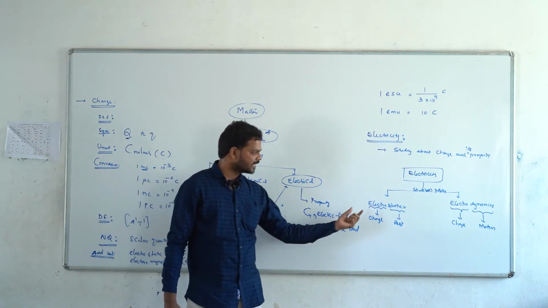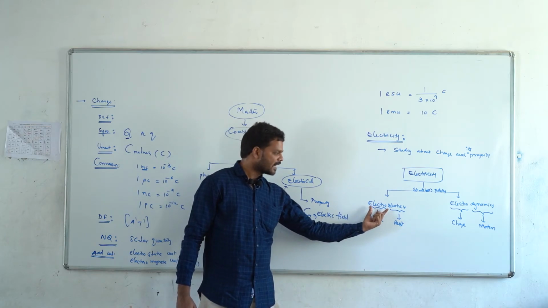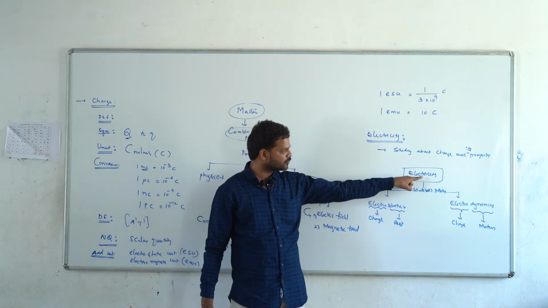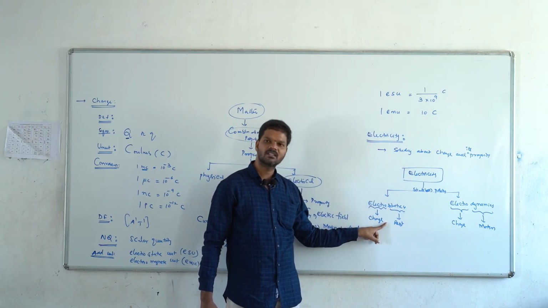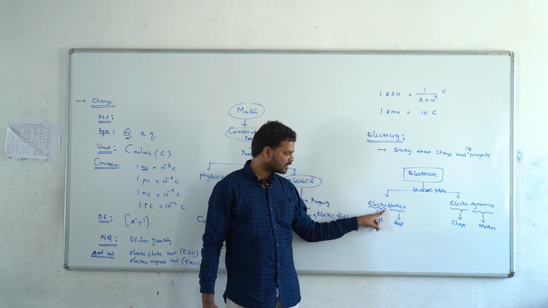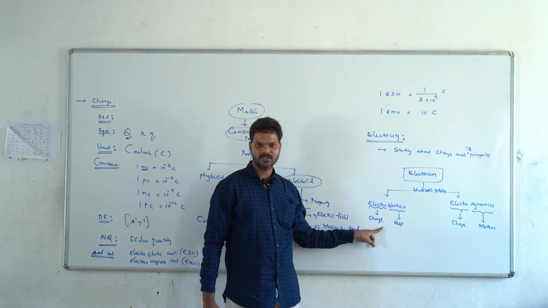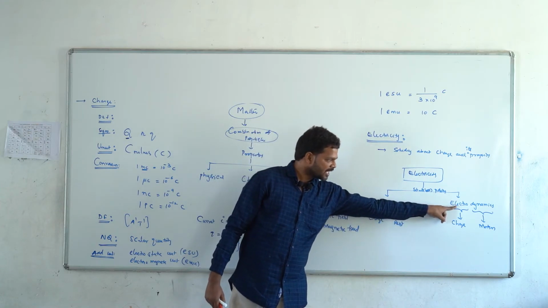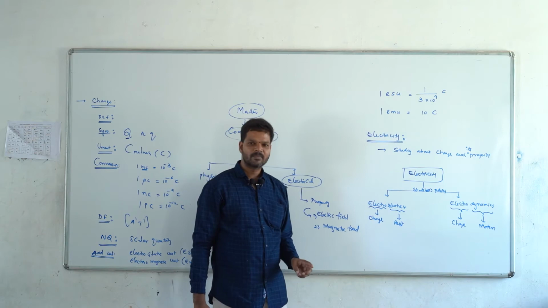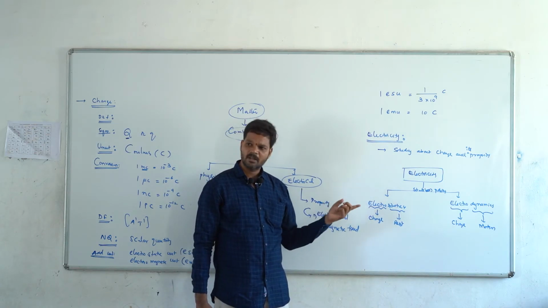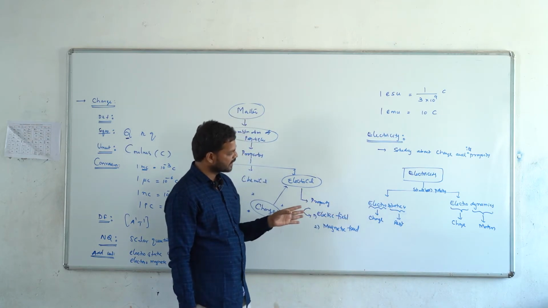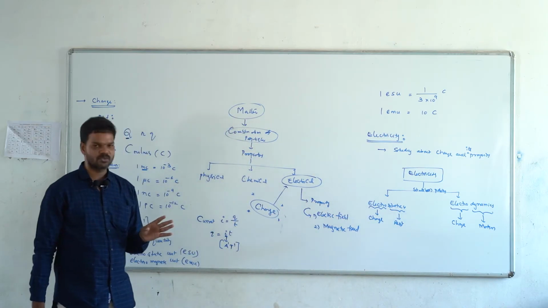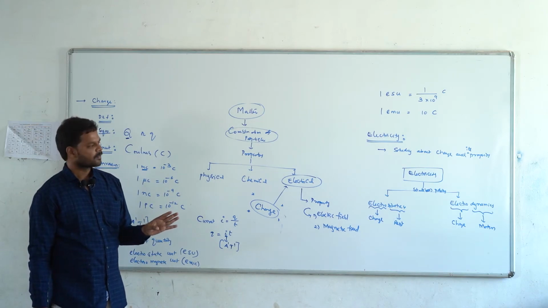Then how do we define electrostatics? Electrostatics is the branch of electricity which studies about rest charges. Electrodynamics is the branch of electricity which studies about the motion of charges. So there is electrostatics and electrodynamics.